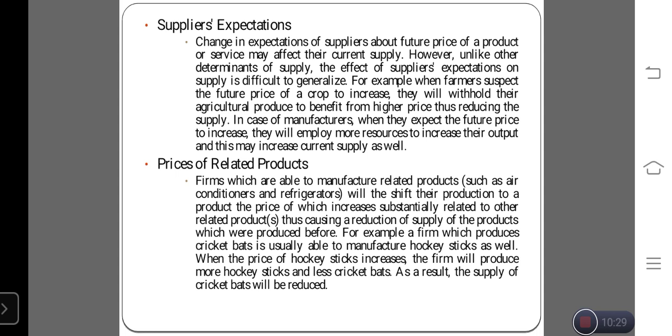If the cricket bat price is 200 but the hockey stick is 1000, everyone is ready to buy the hockey stick. At that time you are fully focused on the hockey stick only. So the price of related goods will define the supply level of the product.